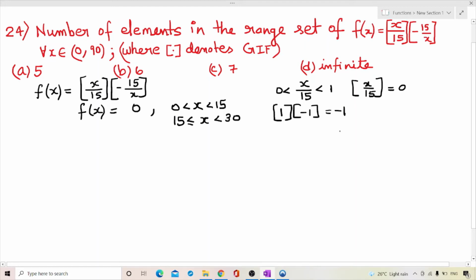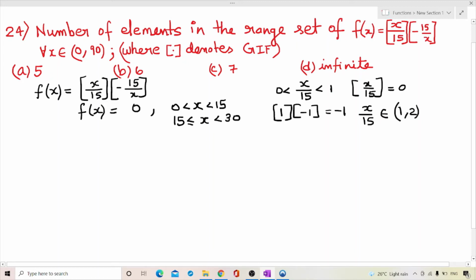Now for values of x greater than 15 and less than 30, like 16, 17, 18 and so on, x by 15 belongs to 1 to 2.